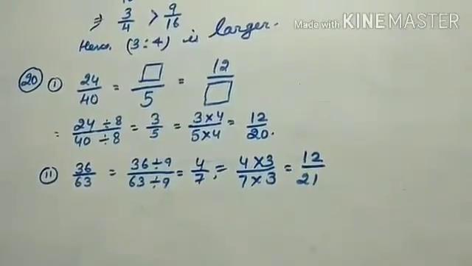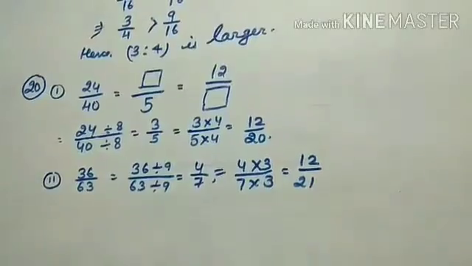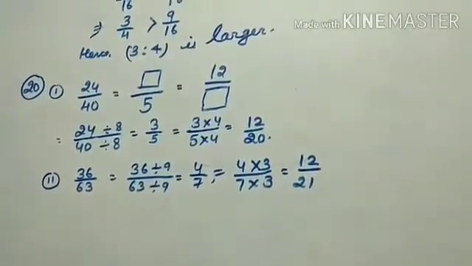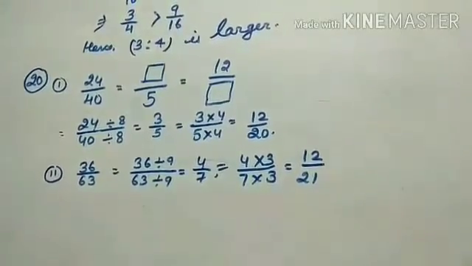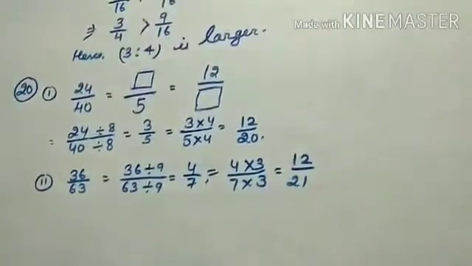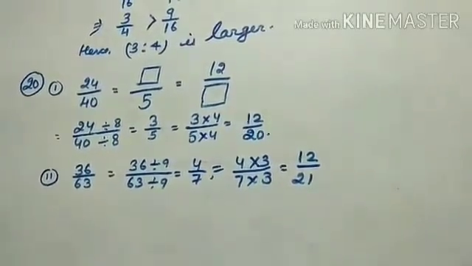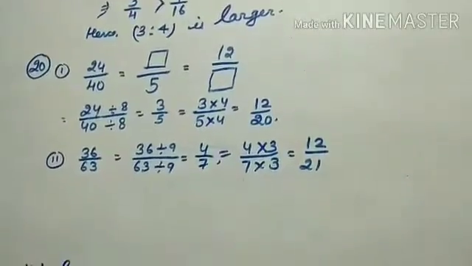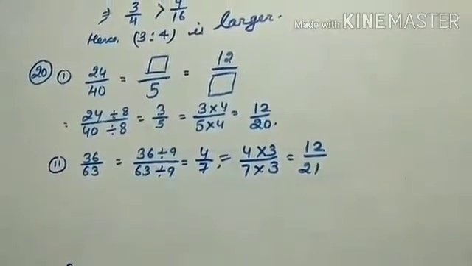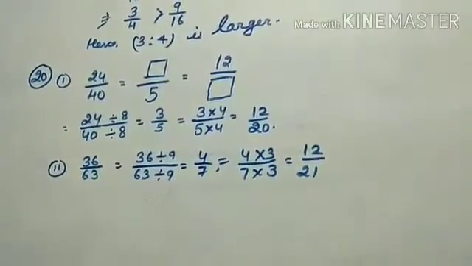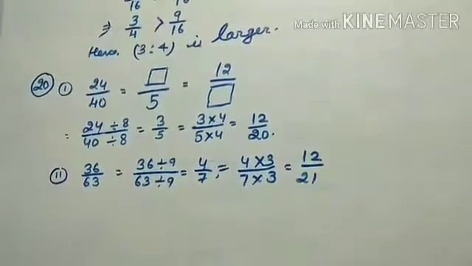And the second question is 36 by 63. How to get the 4? 36 divided by 9 and 63 divided by 9 gives 4 by 7. Which number do you have to multiply by? The denominator is 21, so 4 into 3 and 7 into 3 gives 12 by 21. So all the students, you know that exercise 10A will be completed. You have to do more and more practice.